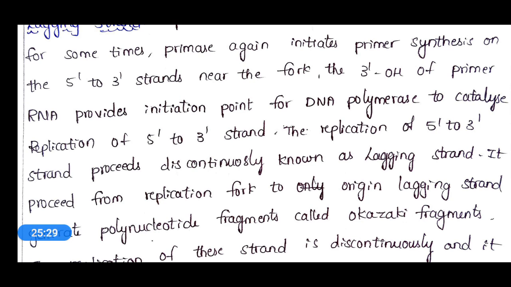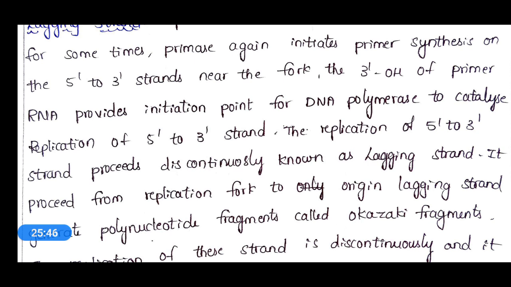Okay, and the replication of the 5' to 3' strand proceeds discontinuously, known as the lagging strand. That means in the lagging strand the replication process is discontinuous, whereas in the leading strand it is a continuous process.